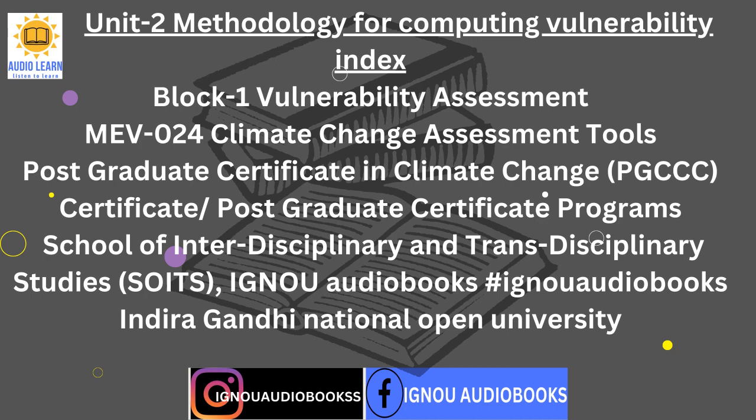Vulnerability is a function of the character, magnitude, and rate of climate change and variation to which a system is exposed, its sensitivity, and its adaptive capacity. Vulnerability has two sides: an external side of risks, shocks, and stress to which an individual or household is subjected, and an internal side which is defenselessness, meaning a lack of means to cope without damaging loss.